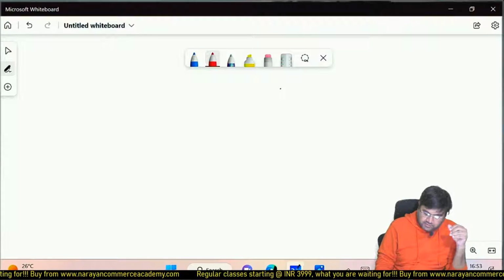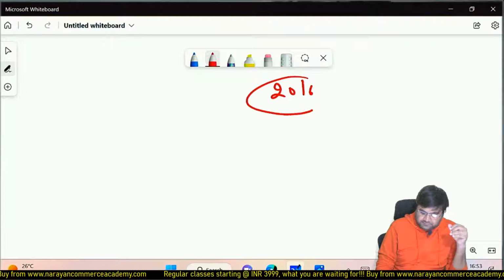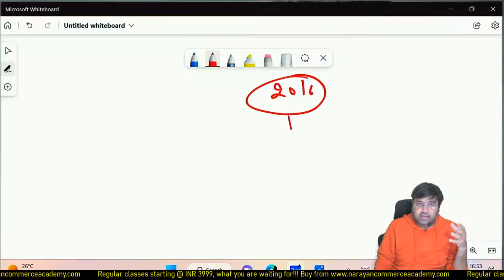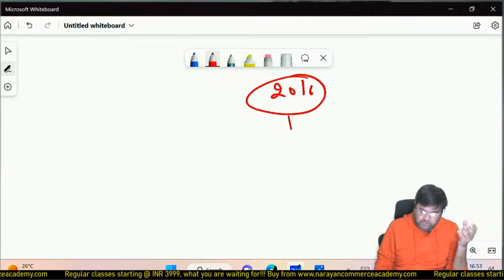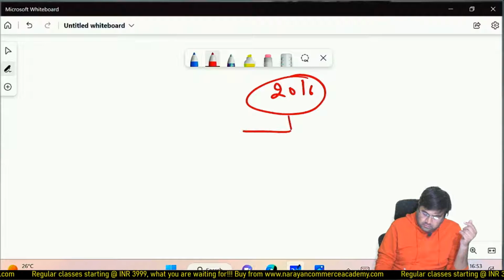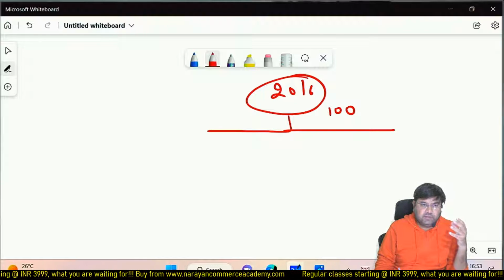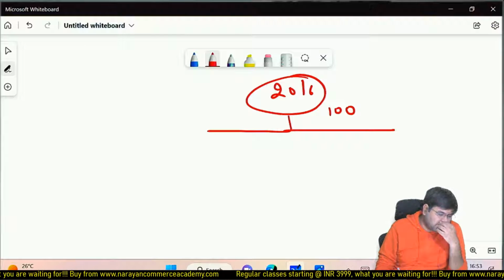In 2016, one particular state said, see, there are thousands of items, goods and services, thousands or lakhs of items. So today, I get 100 rupees revenue in 2016. I am taking one example, hypothetical example.